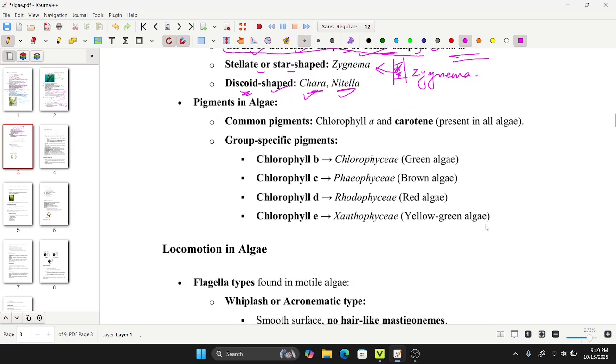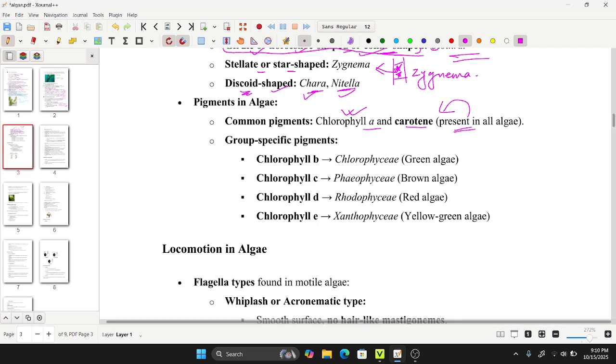Now move to the pigments. The common pigments found in algae are chlorophyll A and carotene. I have already mentioned that chlorophyll A is present in all the algae. Likewise, carotene is also present in all algae. Talking about the group specific pigments, you have to remember this. It is also one objective question.